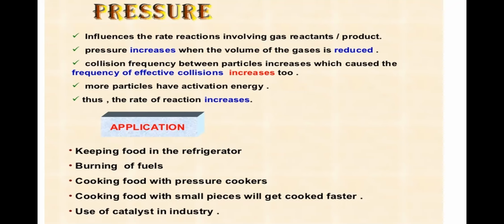Then we deal with the surface area. We know that the surface area is reduced when it is a solid. The surface area increases when it becomes powdered form. Thus, as the surface area increases, the number of particles exposed increases. Thus, the collision frequency increases. Thus, the rate of reaction increases. These are the five factors mainly affecting the rate of reaction. All depend on the collision theory itself. So we have to deal with the rate of reaction with only the collision theory.